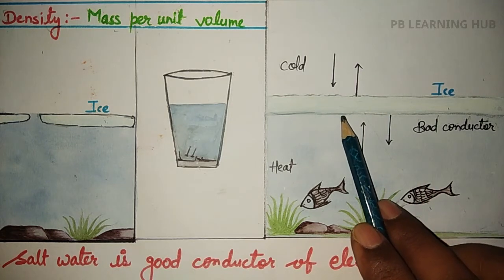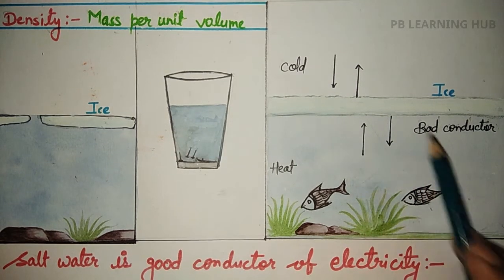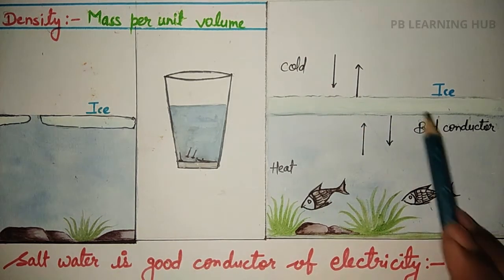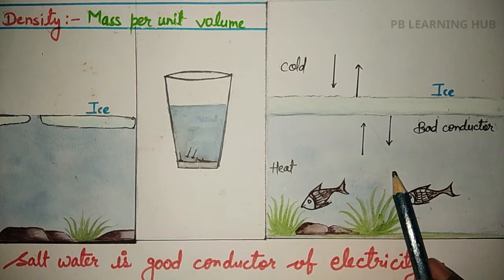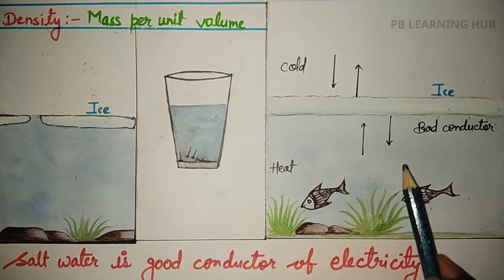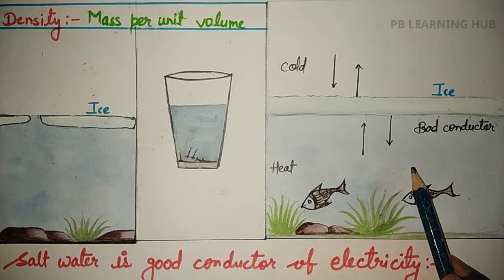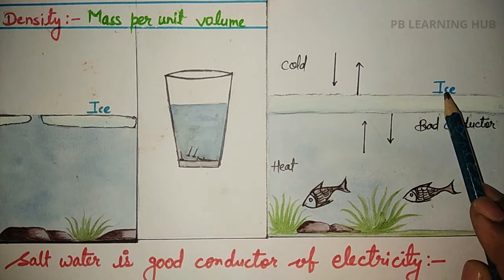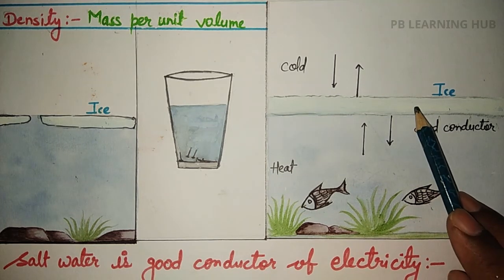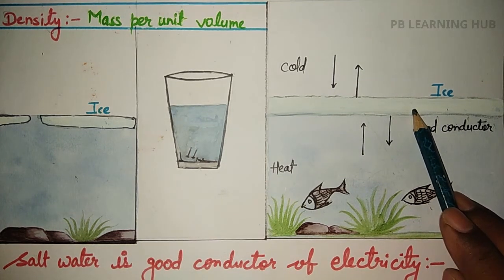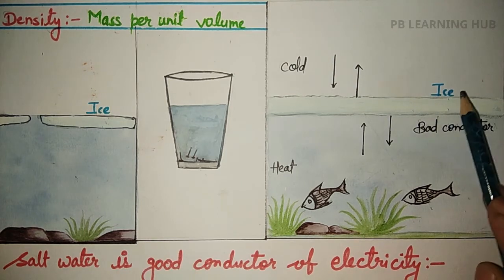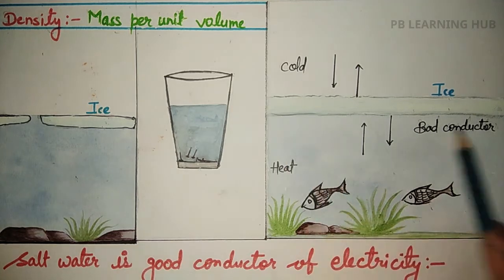Students, just think about this. How do plants and animals found in cold regions survive safely? Let me explain. In cold regions, because of the low temperature, less than 0 degrees Celsius, some portion of water converts into ice, and because of its lower density this ice floats on water.